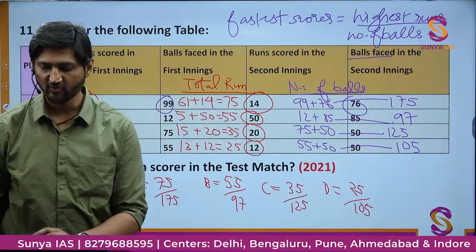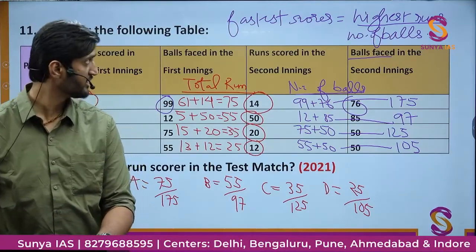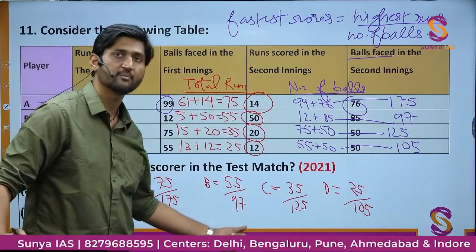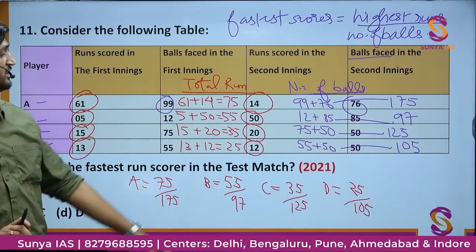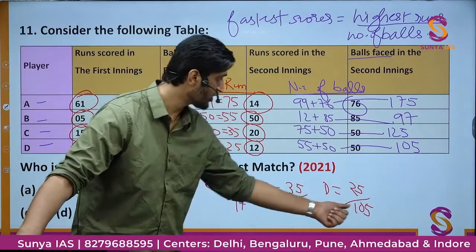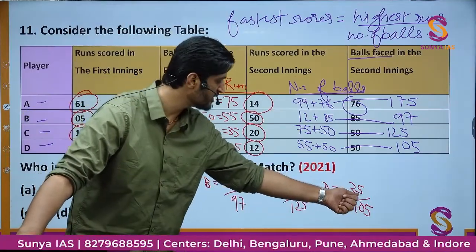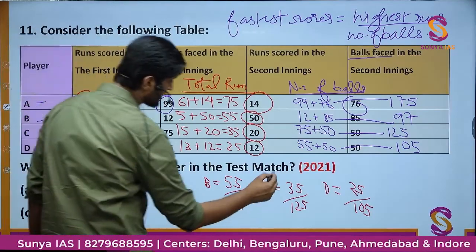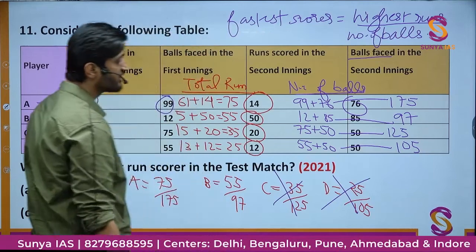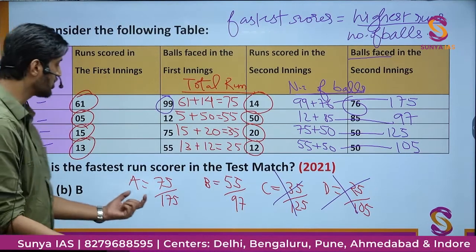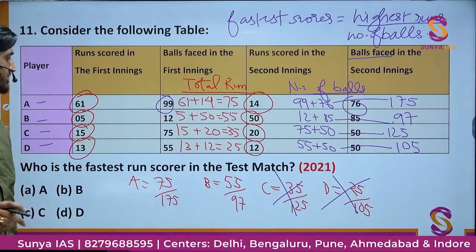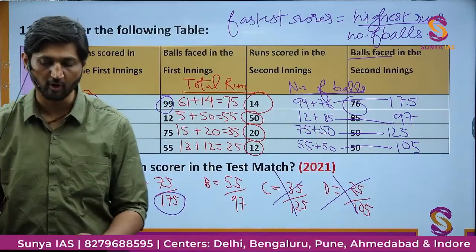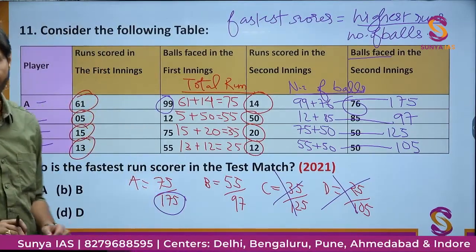Here we have to understand that we have to find the player who is scoring the runs fastest. You can see that B is facing the least number of balls and making good runs, 55. But C and D are taking a lot of balls, 125 and 105, but scoring very low runs, 35 and 25. So obviously C and D cannot be the fastest run scorers. The competition is now between A and B because the runs of A are greater, 75 runs. But since the number of balls is also high, he is facing 175 balls to score those runs. So you have to find out the value for these two.